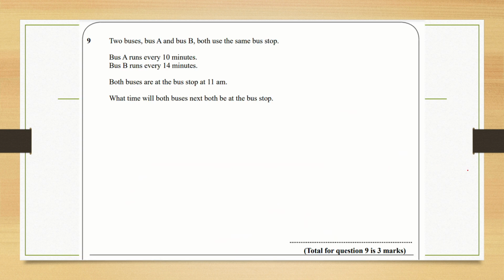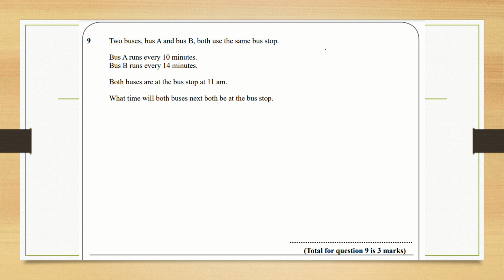Sometimes in highest common factor and lowest common multiple questions, the fact that you're looking for the highest common factor or lowest common multiple is kind of hidden, so it'll be more of an applied question. This question tells you that two buses, bus A and bus B, both use the same bus stop. Bus A runs every 10 minutes and bus B runs every 14 minutes. Both buses are at the bus stop at 11 a.m. And then the question asks, what time will both buses next be at the bus stop?